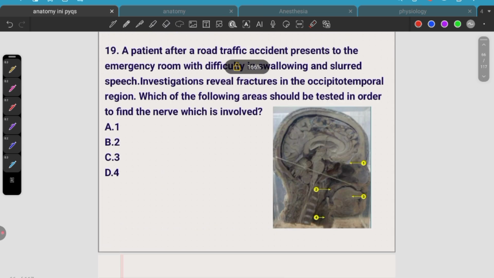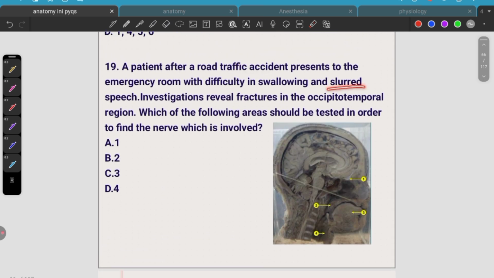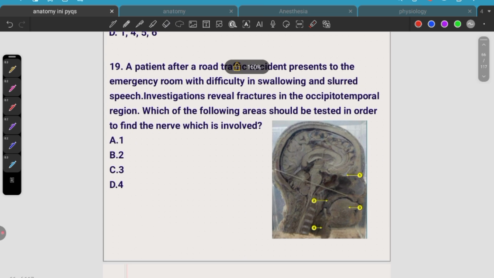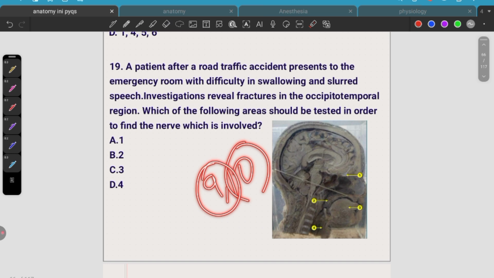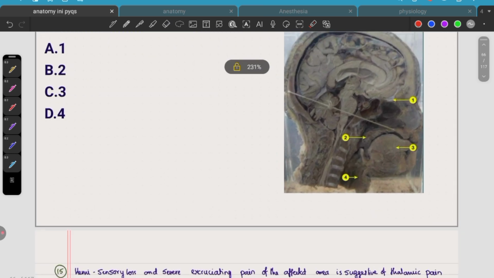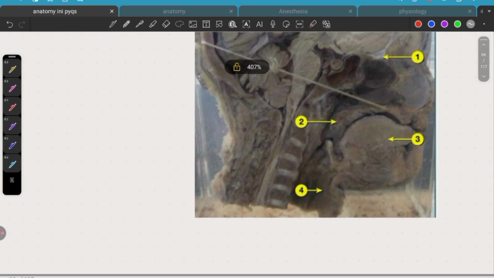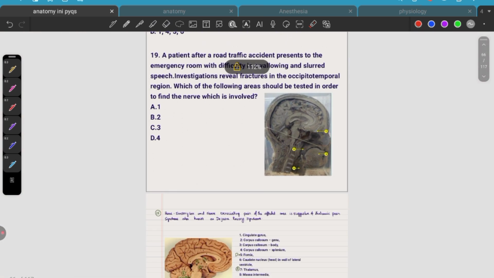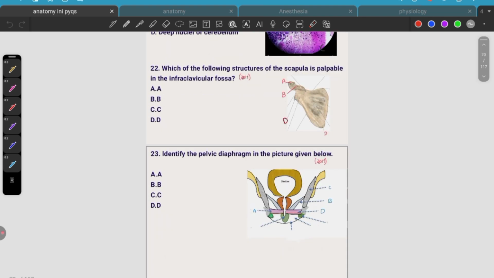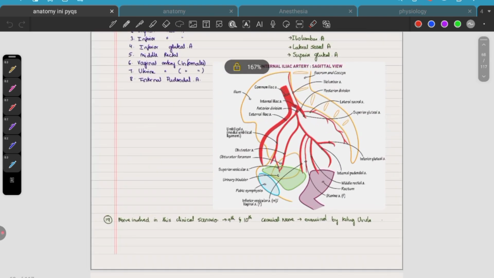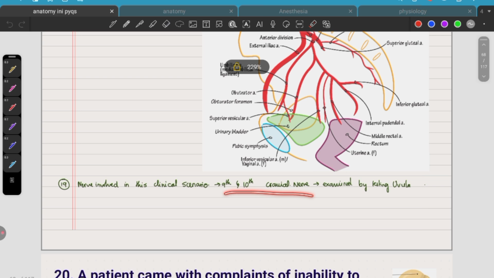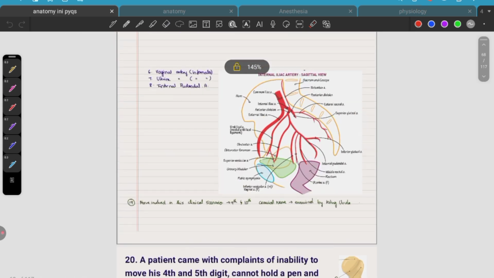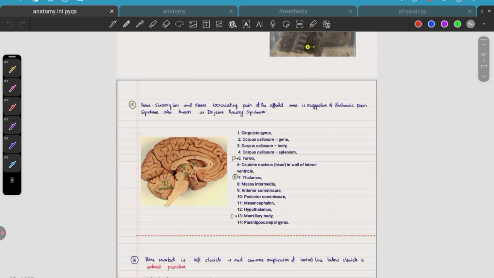Okay, slurred speech and swallowing are all features of the 9th and 10th cranial nerves, that is vagus and glossopharyngeal. Which part do you have to test to see the defect? That is the uvula you have to test, that is marked 2 here. The 9th and 10th cranial nerves are examined by testing the uvula position.